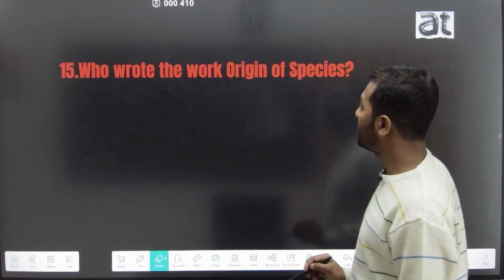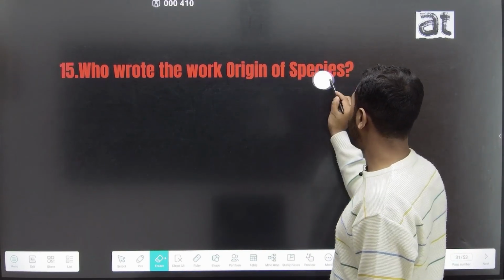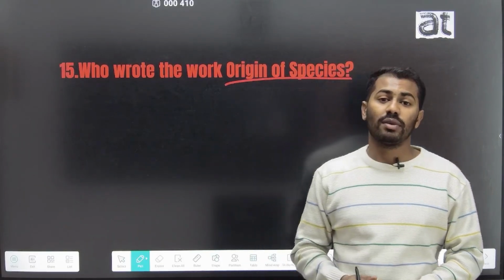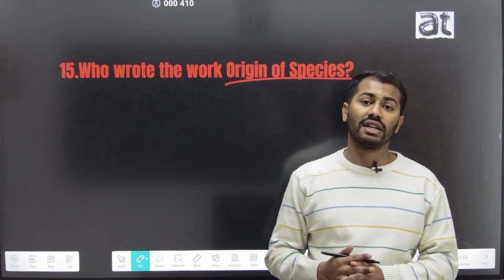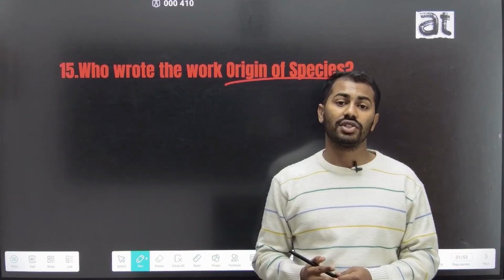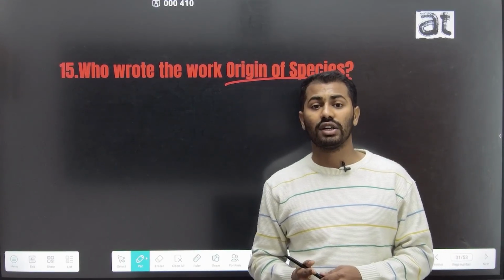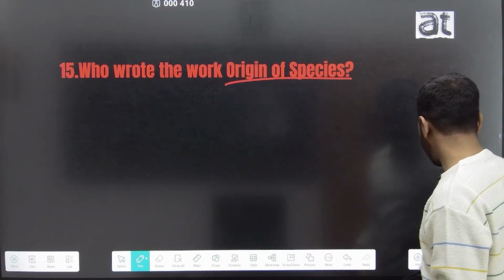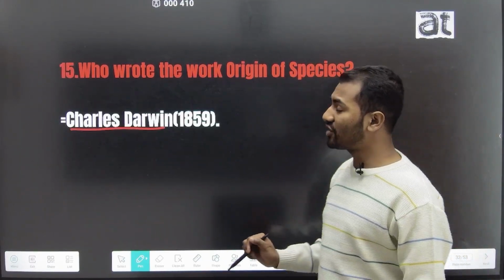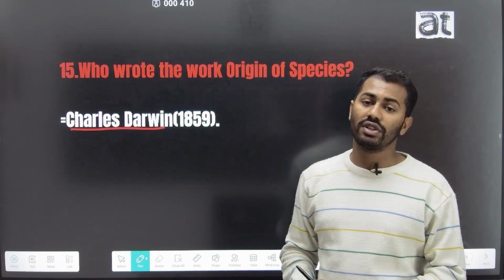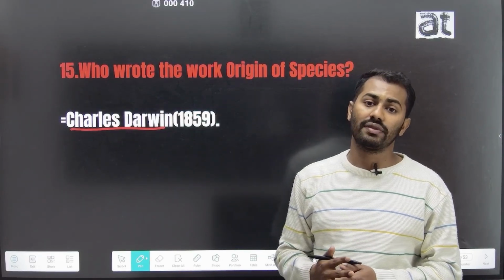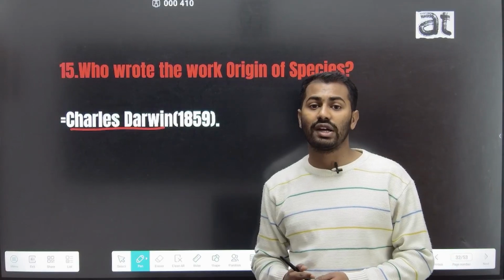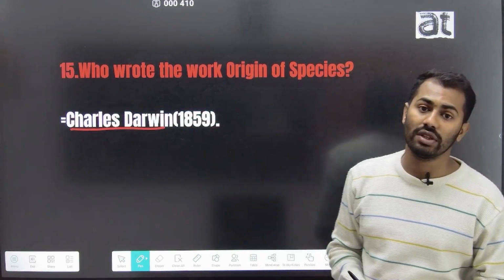The 15th question is, who wrote the work Origin of Species? Origin of Species is one of the most important works of scientific discovery of the 19th century, and in this work the author talks about the theory of evolution, and this work is written by Charles Darwin. Charles Darwin wrote this work in the year 1859, and in this work he talks about the struggle for existence and the theory of evolution.